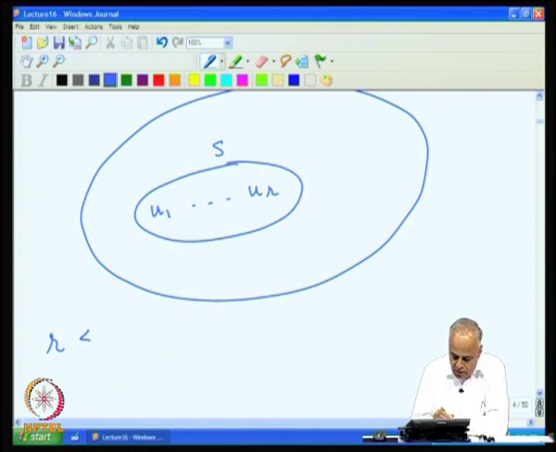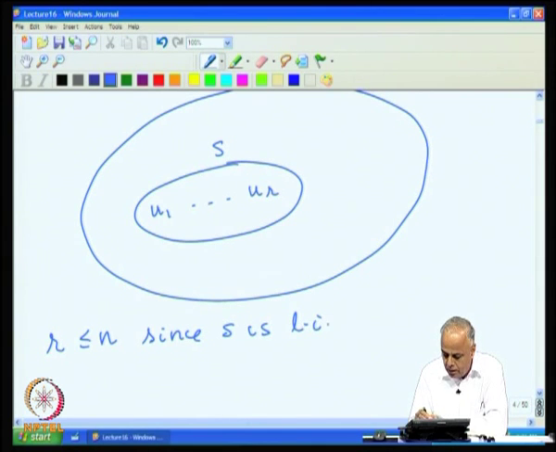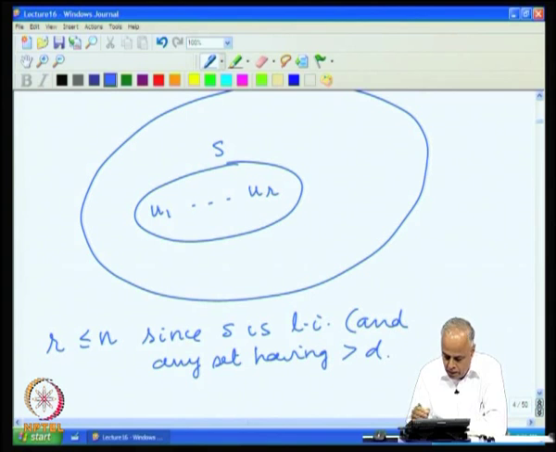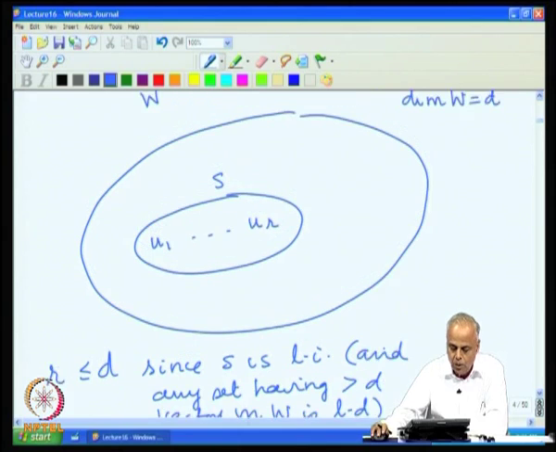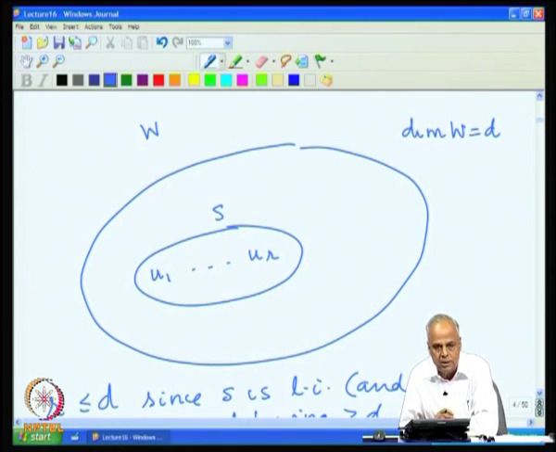So, R is less than or equal to D, because we have taken D to be the dimension, and any set having more than D vectors in W is linearly dependent. Therefore, the moment you have a D dimensional subspace, if you take any linearly independent set, it cannot have more than D vectors.